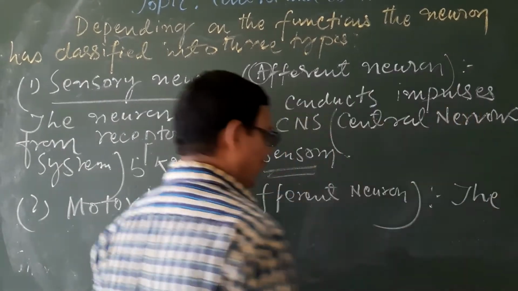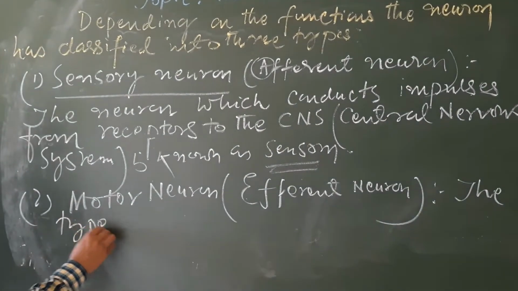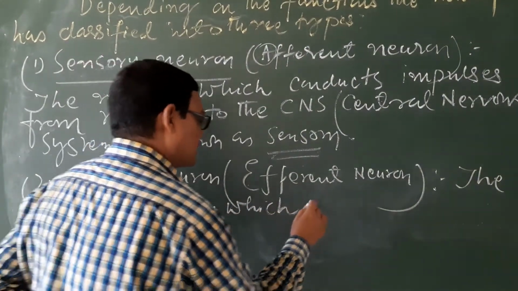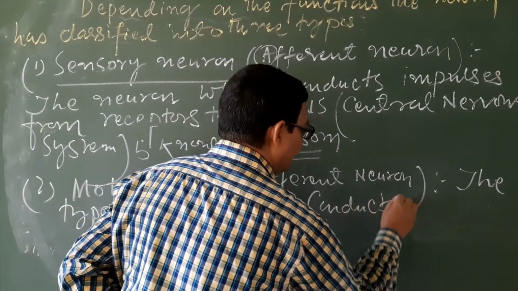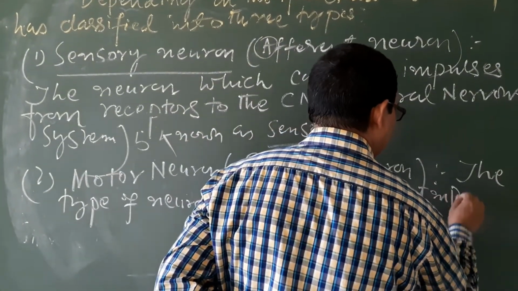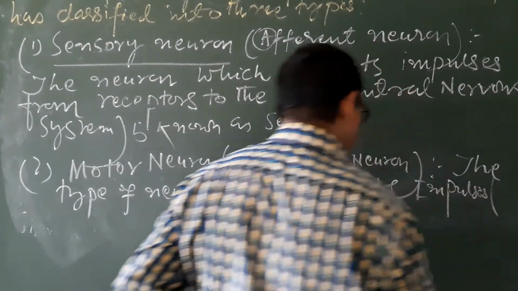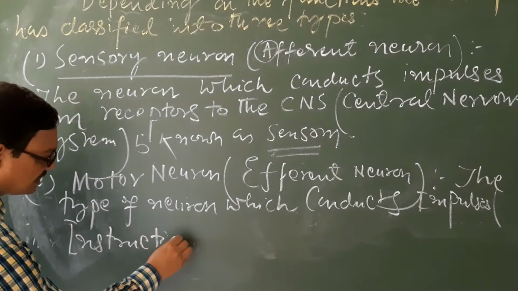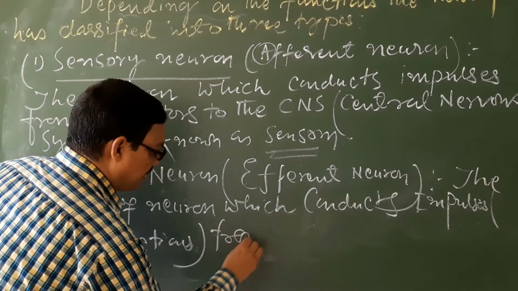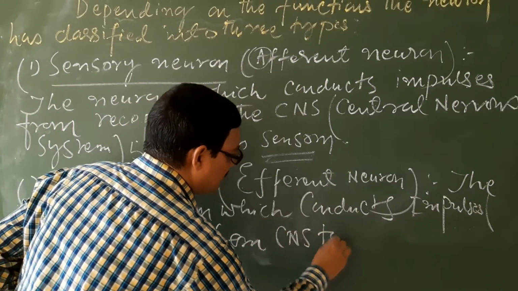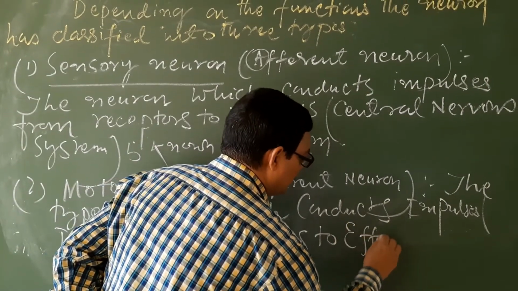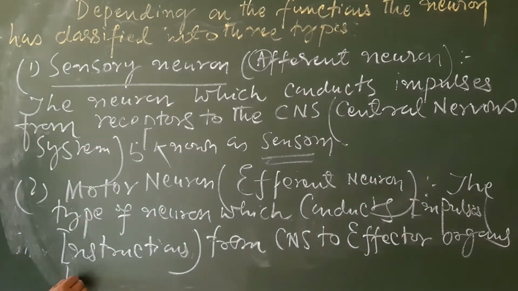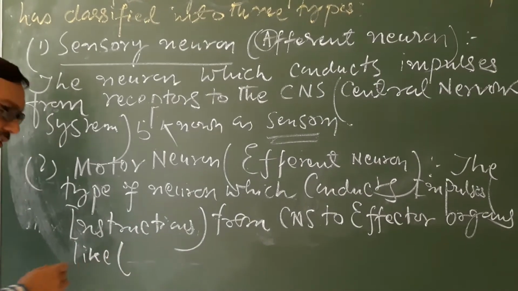The type of neuron which conducts impulses or instructions from CNS to effector organs, like, what are the effector organs?